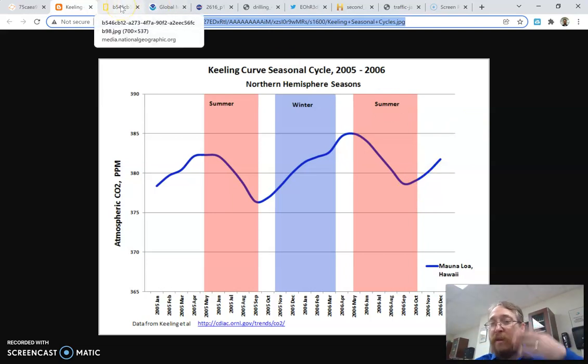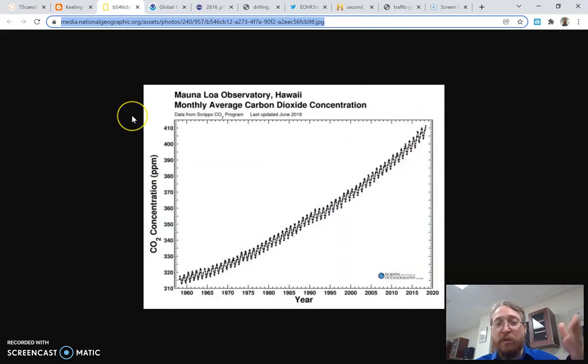Well, that's what's happening from year to year. But if we start zooming out, we can see that in the summer, we're making more carbon dioxide than the plants are taking away in the winter. So he started this in 1958, and we've been carrying it on till today. And we see that almost every single year, the end of the winter has higher carbon dioxide than the last winter. So we go up a little bit higher, and then we come down, and then we go up a little bit higher, and then we come down.